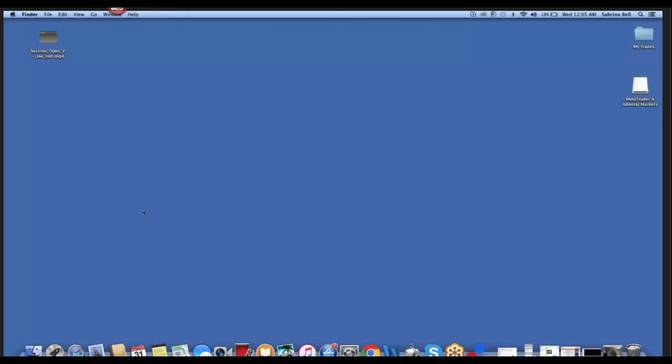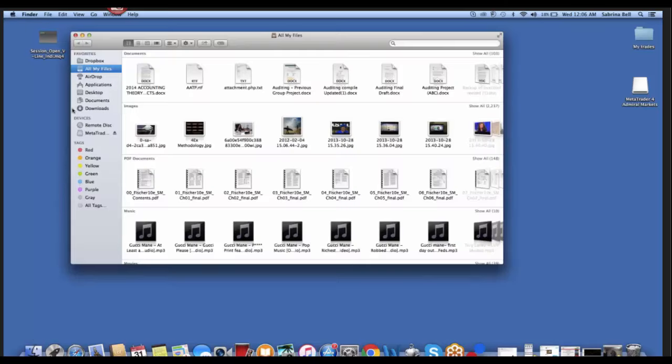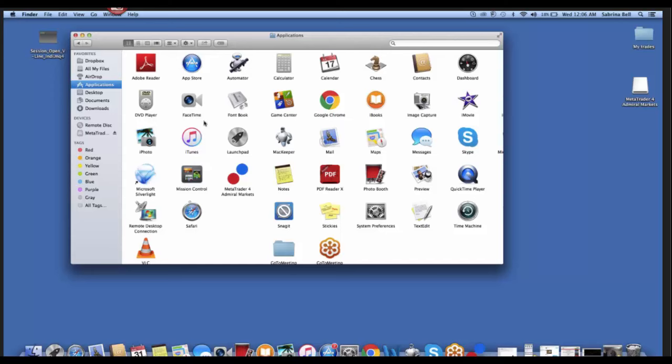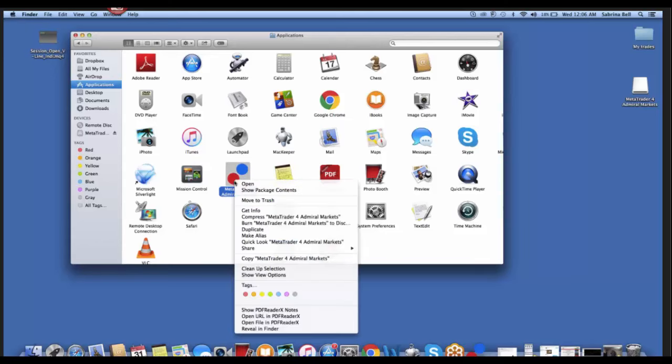In order to add indicators to our MT4 platform on a Mac, we want to go ahead and go to our bottom left-hand corner and click on Finder. After we've clicked on Finder, we want to go to Applications. In Applications, we're going to look for our broker. In this case, mine is Admiral Markets. We're going to right-click and click on Show Package Contents.